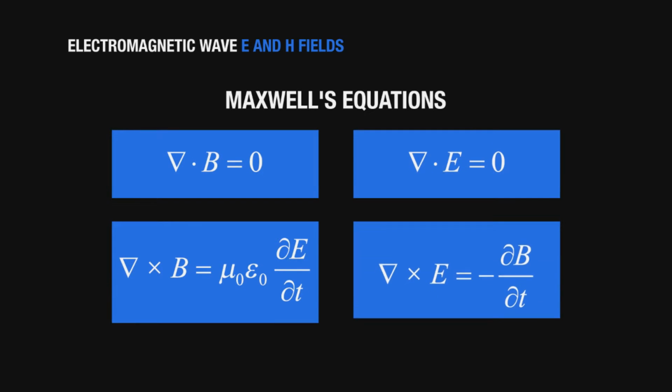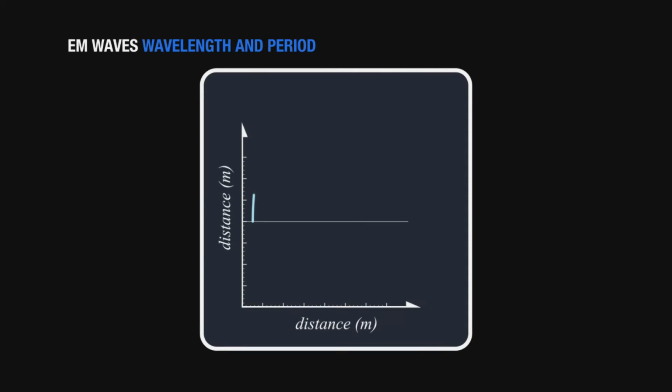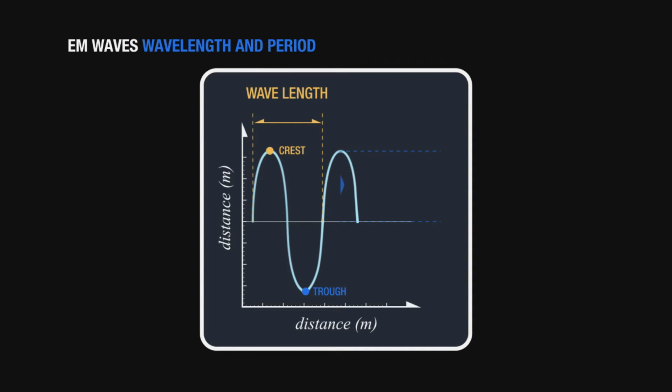There are some definitions related to waves that are very fundamental. One is the wavelength. If you look at the electromagnetic wave in terms of amplitude over distance of propagation, then we see that the wave is a sort of sinusoid and repeats itself. The distance between two peaks or two nulls of the wave is called the wavelength.